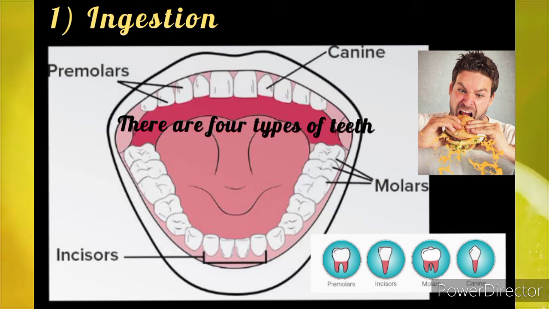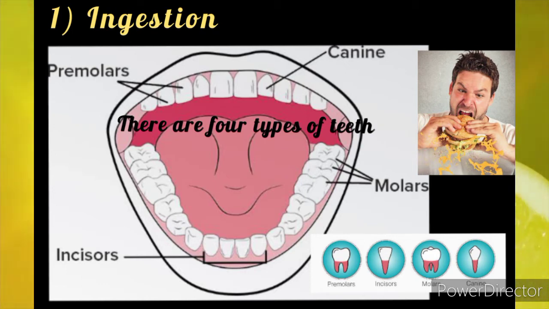There are 4 different types of teeth in mouth which helps in breaking the food into smaller pieces. Number 1, incisors, 2, canines, 3, premolars, and 4, molars. Number 1, the incisors are flat and sharp. The incisors are the teeth that we use to cut and bite food. They are centered on the front of the mouth. Both the child and the adult have 4 incisors at the upper jaw and 4 incisors at the bottom lower jaw.